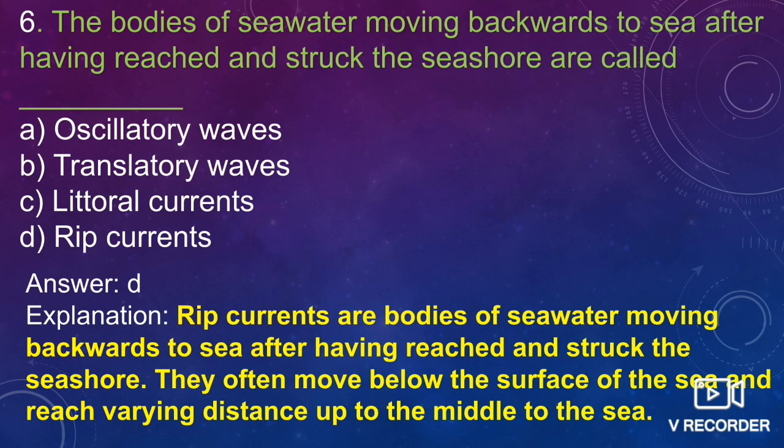So these are the bodies of seawater which move backwards to sea after having reached and struck the seashore. They often move below the surface of the sea and reach varying distances up to the middle of the sea. So the correct answer here is option D, rip currents. Okay, so the key terms are the bodies of seawater moving backwards to the sea after having reached and struck the seashore.